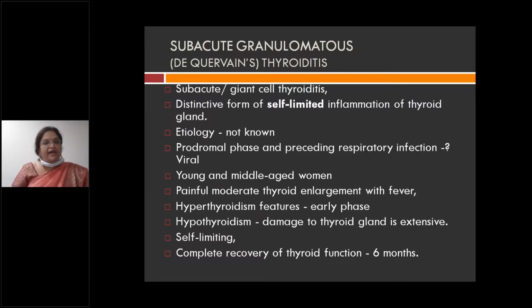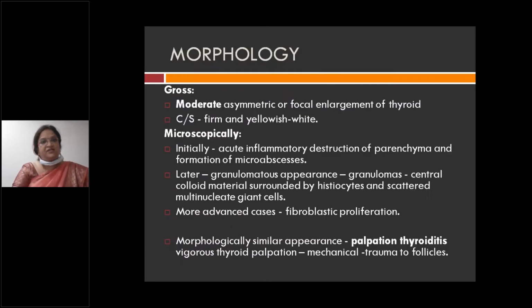It is more common in young and middle-aged women and follows a respiratory infection. There is a painful enlargement of the thyroid gland with fever. Hyperthyroidism is followed by hypothyroidism, where there is damage to the thyroid gland. Complete recovery occurs in 6 months. So in subacute granulomatous thyroiditis, there is focal, moderate, asymmetrical enlargement of the thyroid gland. The cut section is firm and yellowish white.